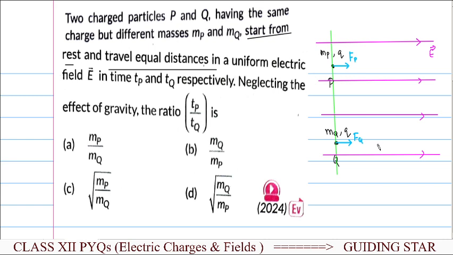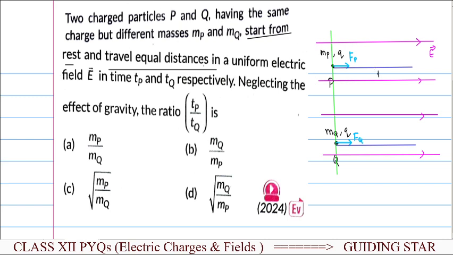Clear? So due to this force, what will happen? The charged particles will cover a certain distance, and this charged particle will also cover some distance, the same distance, but the time intervals are different.